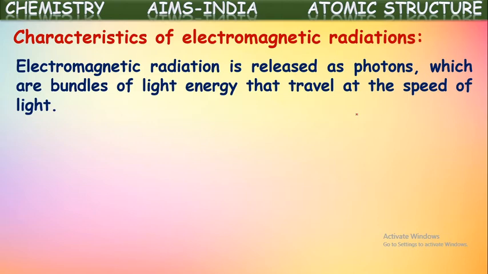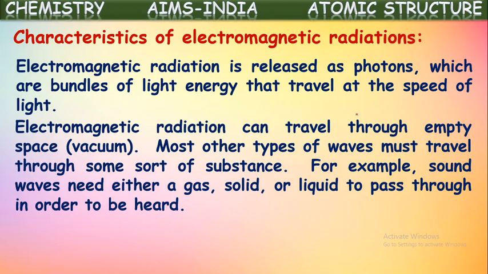So these electromagnetic radiations are also released from the particles, so this also will be in the form of photons, which are bundles of light energy that travel at the speed of light. So these bundles of energy also travel with the speed of normal light, that is 3 into 10 to the power of 8 meters per second. So all electromagnetic radiations have the same velocity, just like light.